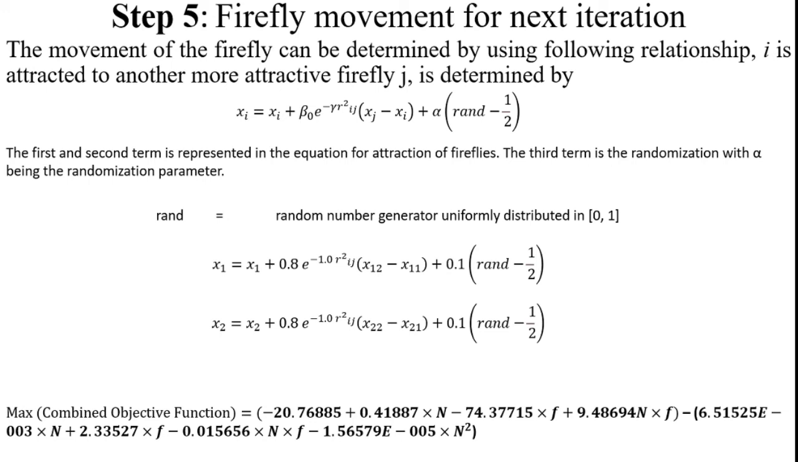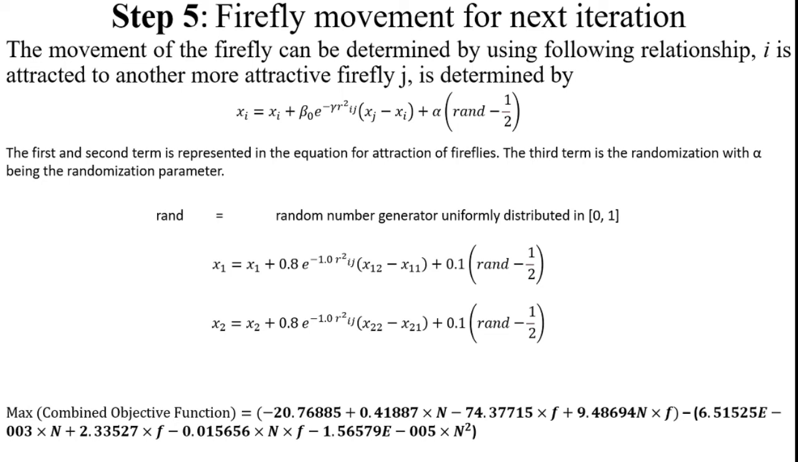I may be a male, J may be a female. It is determined by the following equation: xi is equal to xi plus beta naught e power minus gamma r square of (xj minus xi), where xj is the previous point and xi is the new, current point, plus alpha into (random minus 1 by 2). Here you are already aware of how I identify the beta naught value from the best parameter value selection. You may choose the corresponding value, which is 0.8, and the gamma value. Likewise, you may get the best parameters from the previous calculation.